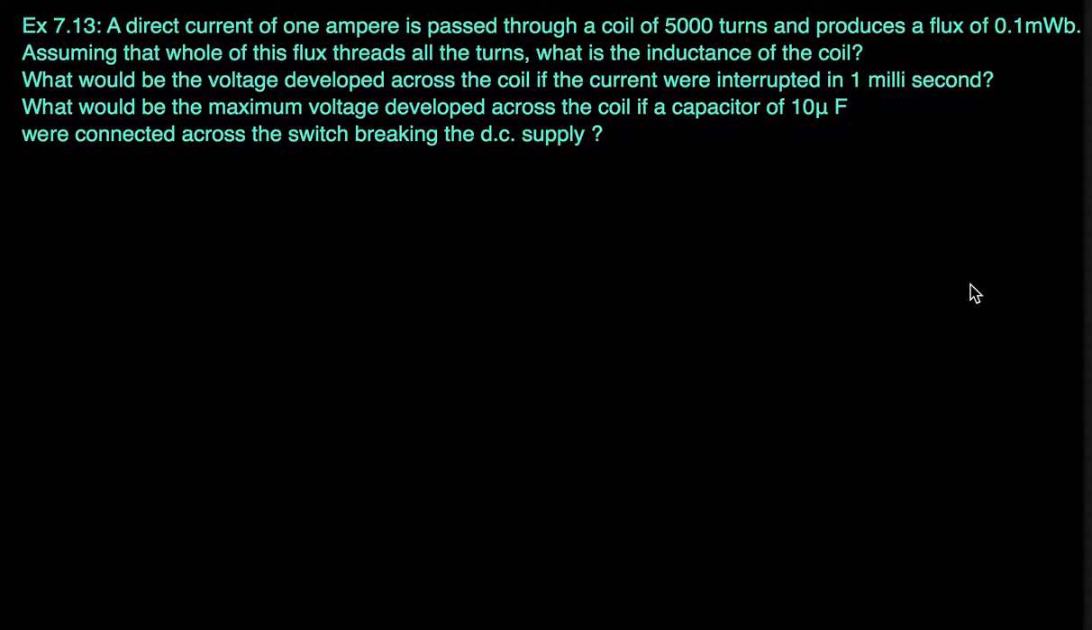So, hello everyone. Let's solve one more problem about self-inductance. Let's look at the question. A direct current of 1 ampere is passed through a coil of 5000 turns and produces a flux of 0.1 milliweber.